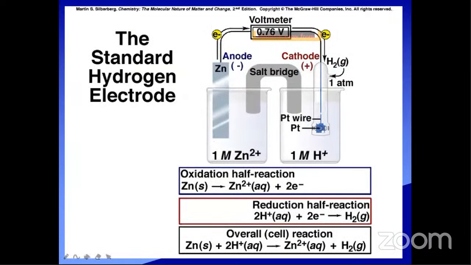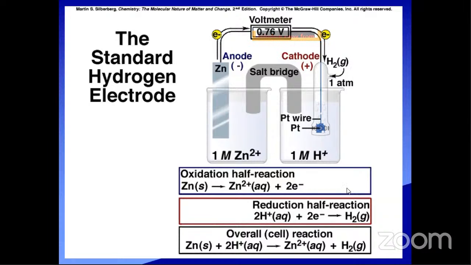Before that, how do we determine the individual electrode potentials? Zinc is there. While converting into zinc 2+, the oxidation process has some specific electrode potential value. And Zn2+ plus 2 electrons gives zinc: what is that? A reduction process.